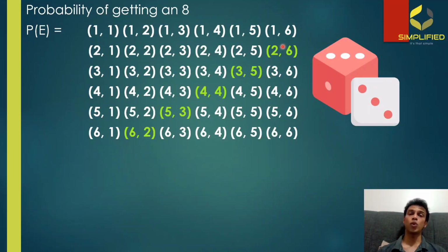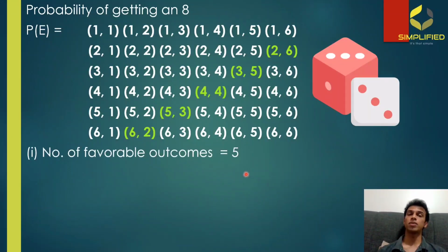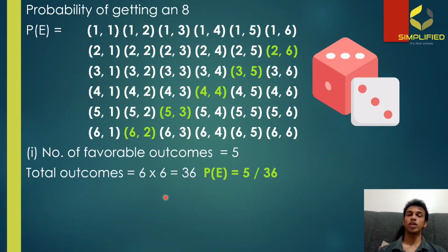There are in total 5 possible outcomes that are giving you the sum of 8, and all those 5 possible outcomes are colored in green for better understanding. So that means there are 5 different outcomes in favor of the condition of getting the sum of 8. So favorable outcomes are 5 and total possible outcomes are 36, which means in the numerator we are having 5 and in the denominator we are having 36.